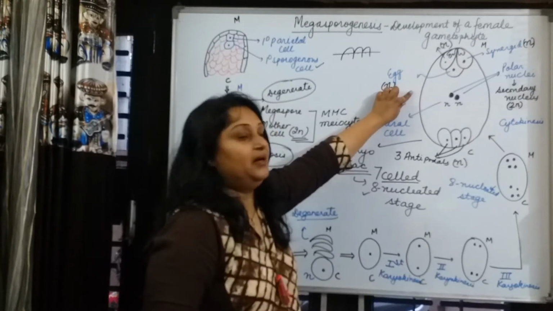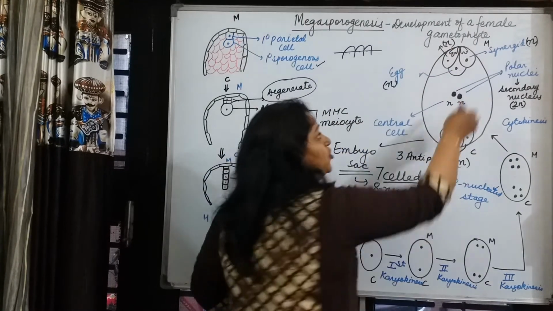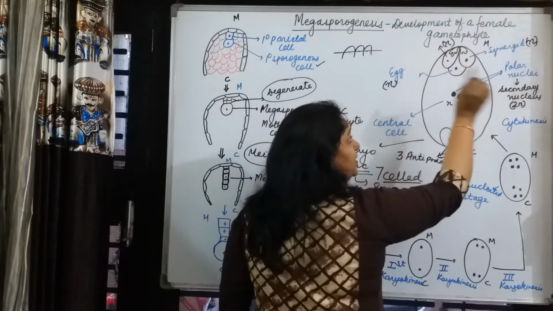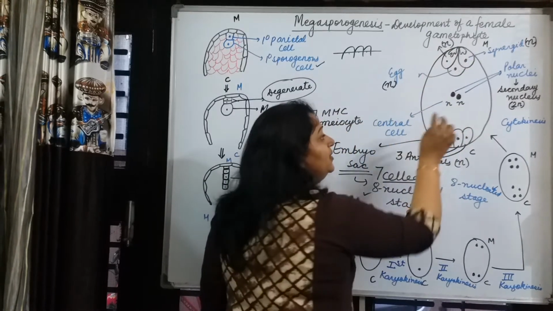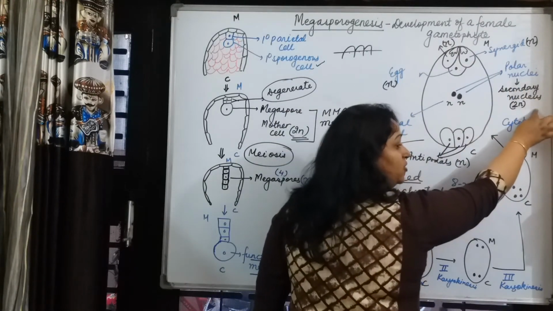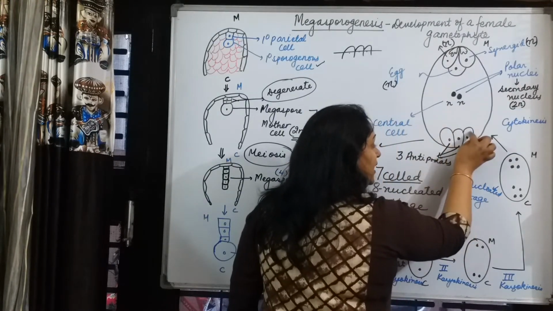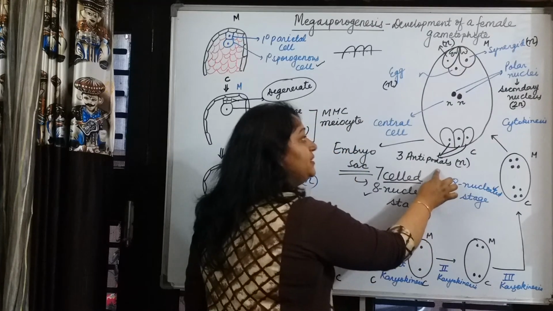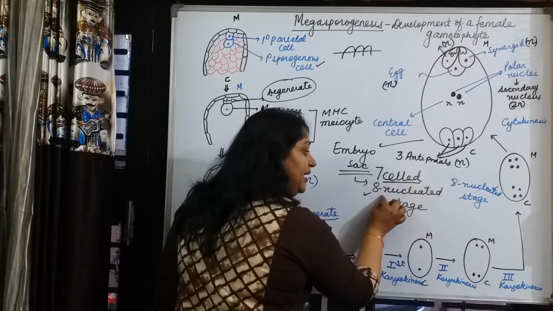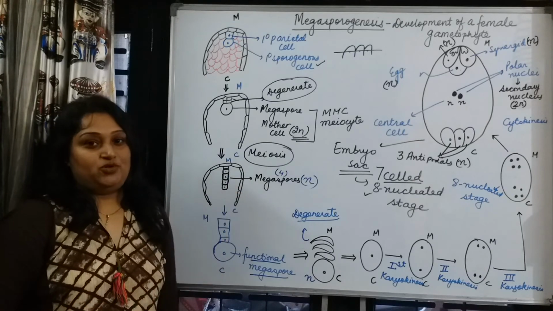We have to remember that at the micropylar end, we get the egg apparatus. This portion is called the egg apparatus. I am repeating again and again, including 2 synergids and 1 egg. We get 2 polar nuclei which later form the secondary nucleus. As they both unite, this becomes diploid, and the 3 antipodals are all haploid. Therefore, this stage is also called the 7-celled, 8-nucleated stage. That's all for the megasporogenesis. Thank you.